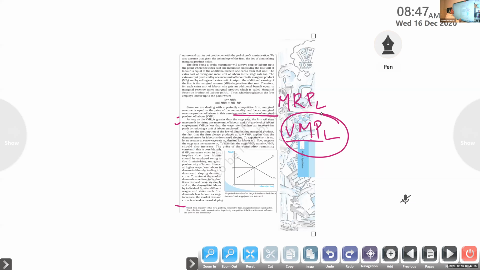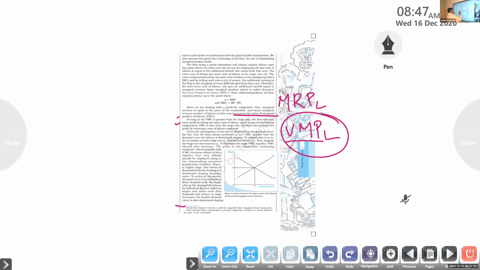It can create more profit for the firm. So the firm will add extra labor. Just keep that idea in your mind. The extra labor is able to produce more output, which will create more profit for the firm. So the firm will appoint more labor.